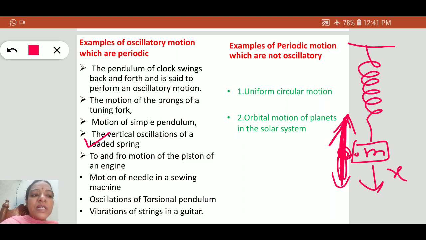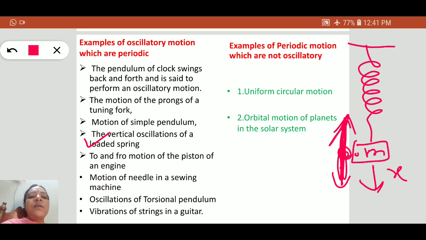in equal intervals of time, and it oscillates about a mean position. So the motion of this loaded spring is said to be periodic as well as oscillatory motion.